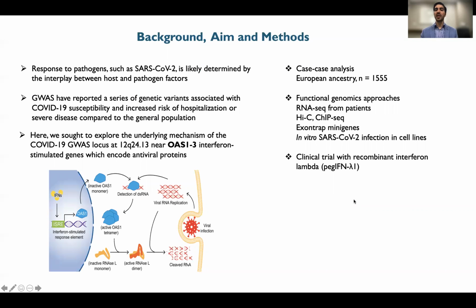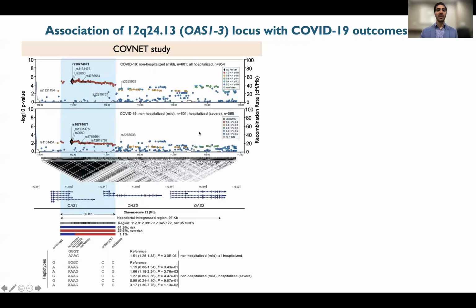We use case analysis, functional genomic approaches, and data from a clinical trial with recombinant interferon lambda to further understand the mechanism of this genetic locus with COVID-19. In the COVNET study, we found association of genetic variants in OAS1 with increased hospitalization and increased risk of developing severe COVID-19. The genetic variants of OAS1, their representative haplotypes further predicted this association.